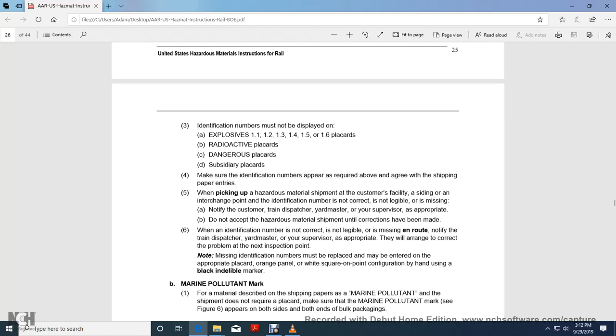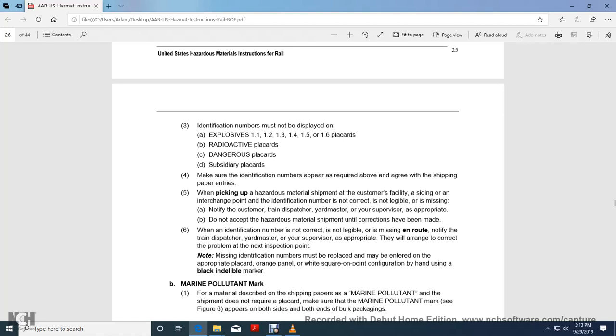Placards: radioactive placards, dangerous placards, or subsidiary placards. 4. Make sure identification numbers appear as required and agree with the shipping paper. 5. When picking up a hazardous material shipment at the customer facility, or signing for it at the interchange point, with an identification number that is not correct, not legible, or missing, notify the customer, train dispatcher, yard master, or supervisor as appropriate, and do not accept the hazardous material shipment until the corrections have been made.